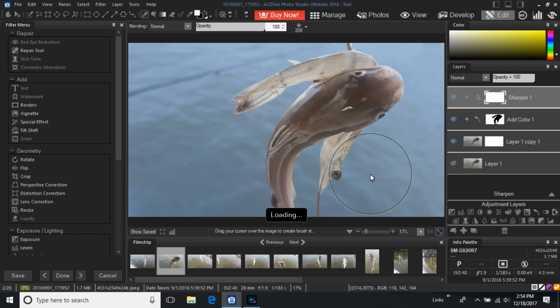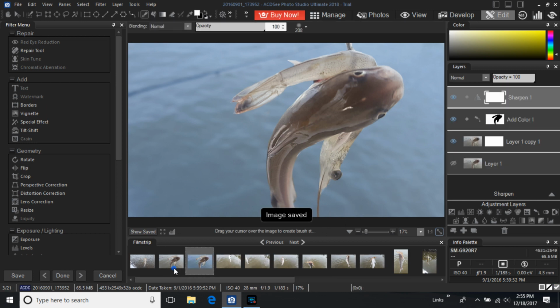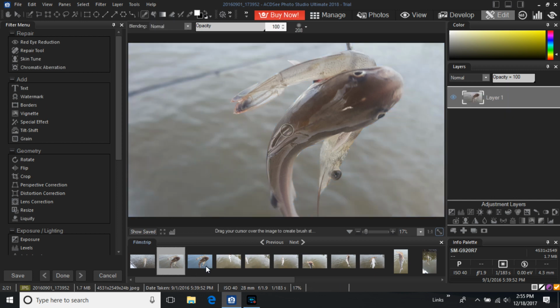So that is your very simple tutorial on turning murky water into very pretty blue water.